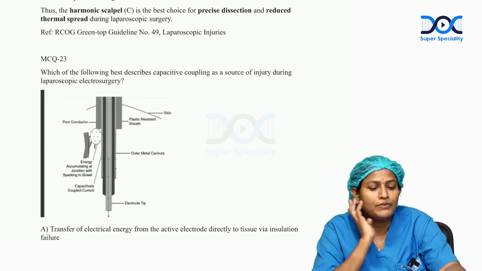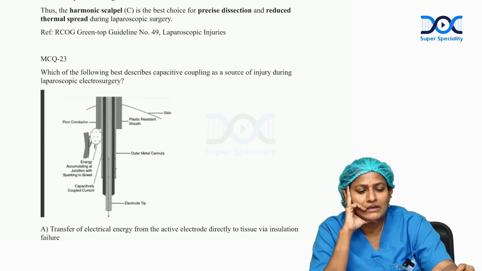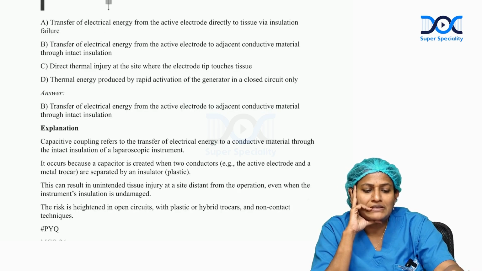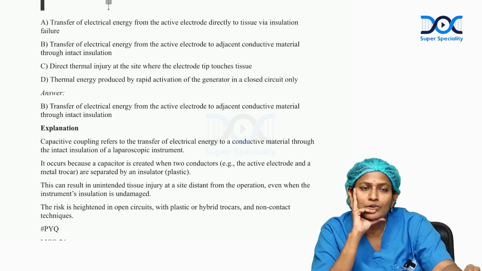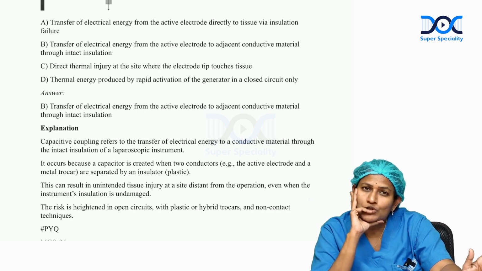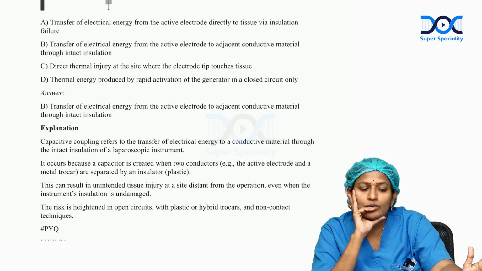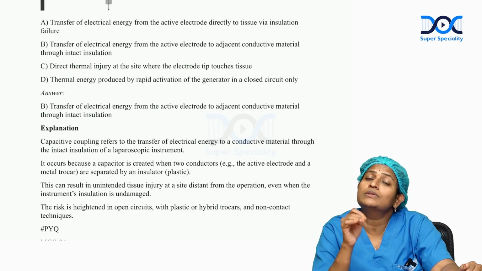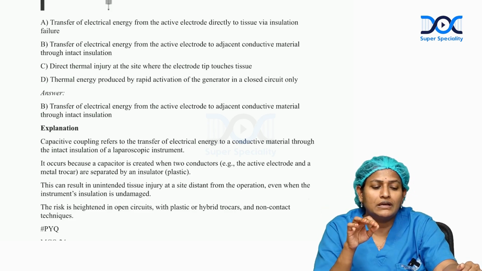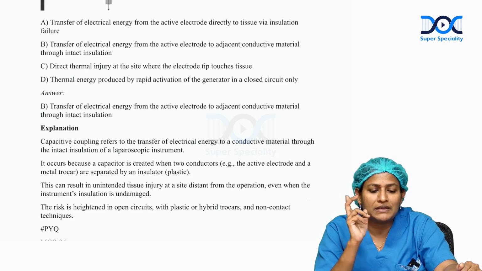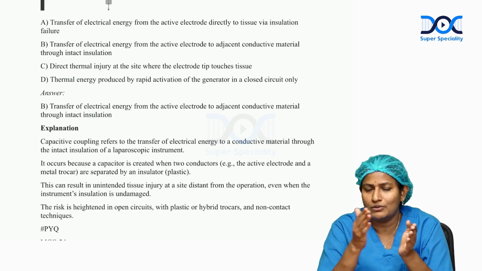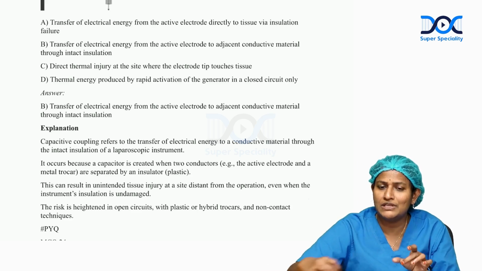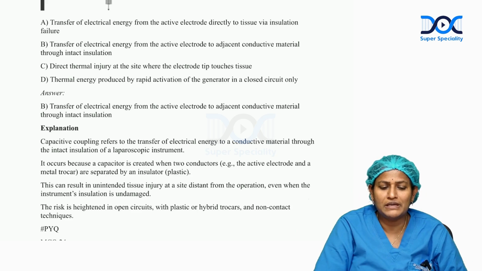Question number 23. Which of the following best describes capacitive coupling as a source of injury during laparoscopic electrosurgery? Capacitive coupling is a principle wherein transfer of electrical energy happens to another structure, even though the instrument is insulated. It occurs because a capacitor is created between two instruments, the operating instrument and the target instrument. If a conductor is created between these two, then the capacitive coupling happens.